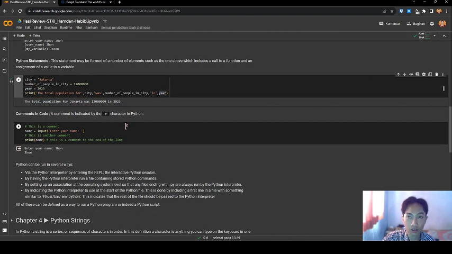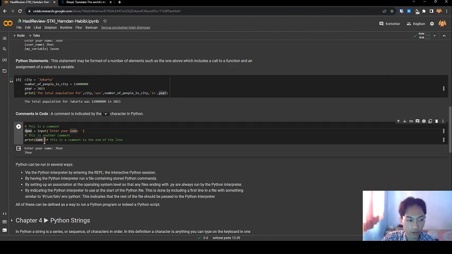Next, a comment in code. A comment is identified by the hashtag character in the file. Let's see the code. This is a comment with the variable, input your name, a comment on the line. If this program is running, the name is Johnson and print Johnson. This is a comment and is not executed by the program.